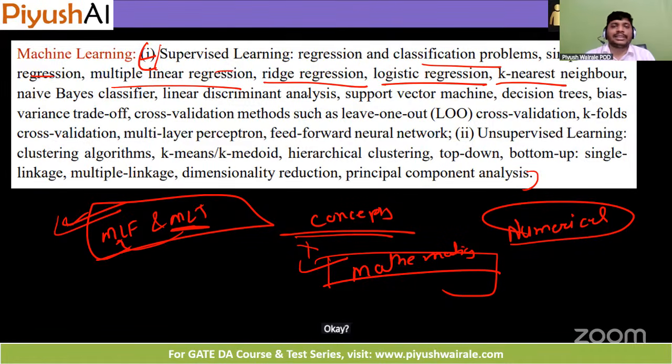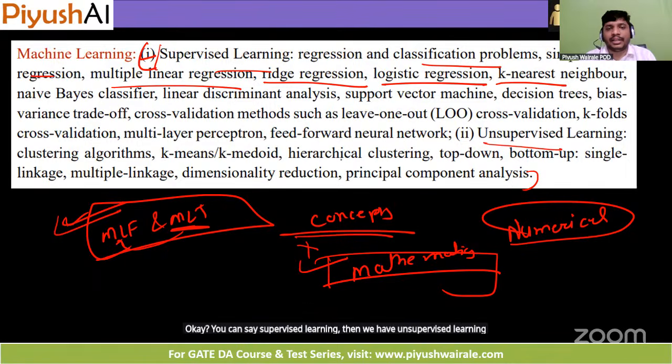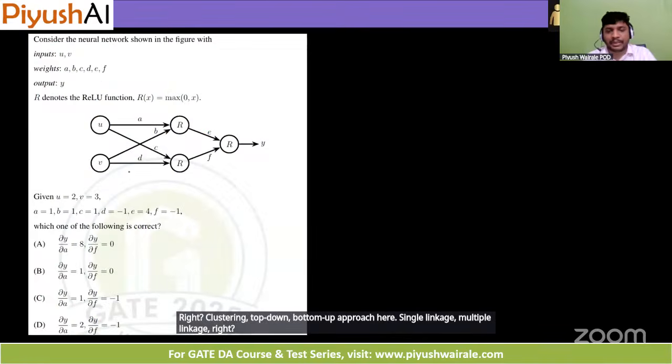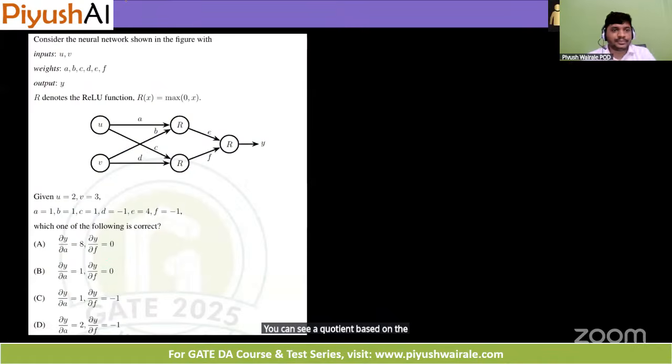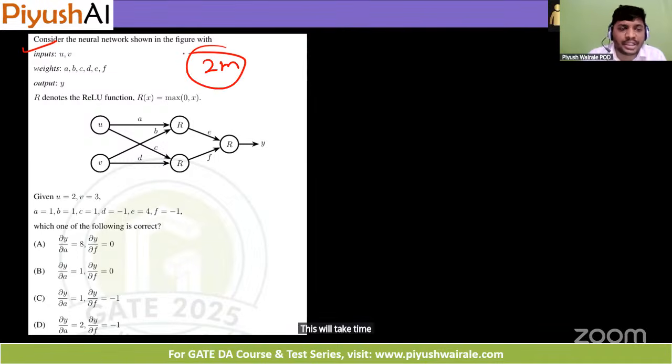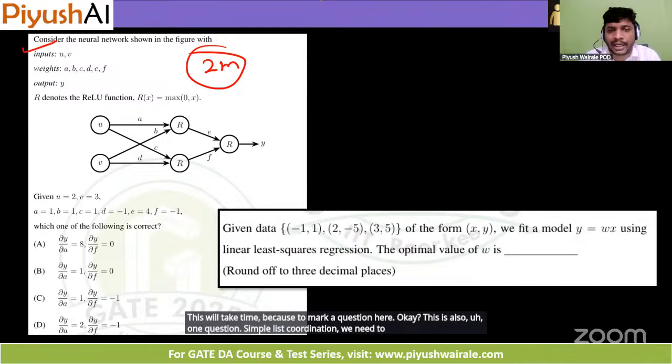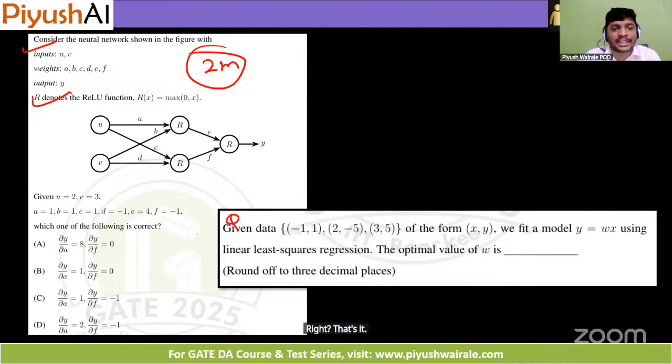You can see supervised learning, then we have unsupervised learning: clustering, top down, bottom up approach, single linkage, multiple linkage. You can see a question based on the neural network here. Look at this question. Can anyone guess the answer? This will take time because it is a 2-mark question. This other one is a 1-mark question. Simple least square regression we need to apply, and we need to find the value of W here. So you can see all these are mathematics only.